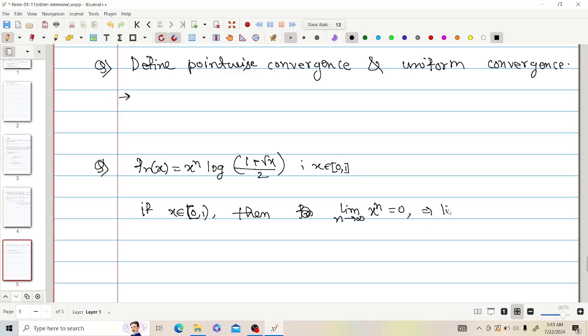This implies the limit as n tends to infinity of x to the power n into log of 1 plus root of x by 2 is equal to 0. And if x is equal to 1, log of 1 plus root of x by 2 becomes log 1, which is 0. So the pointwise limit is g(x) equal to 0.